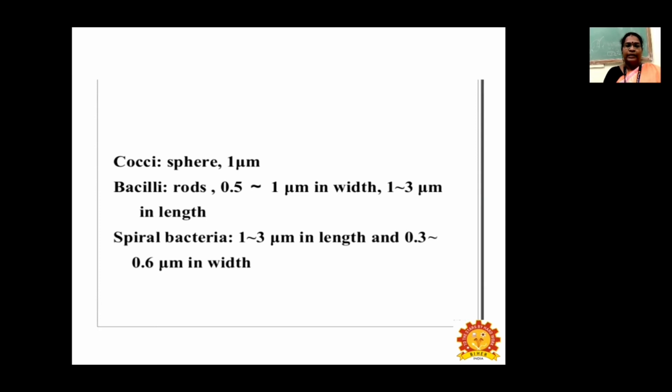Bacilli are rod shaped, with 0.5 to 1 micrometer in width and 1 to 3 micrometer in length. Spiral bacteria are 1 to 3 micrometer in length and 0.3 to 0.6 micrometer in width. The different types of bacteria and their measurements are given in this slide.